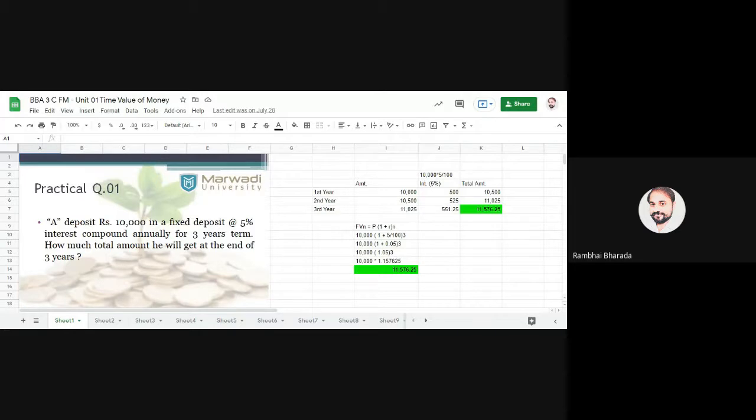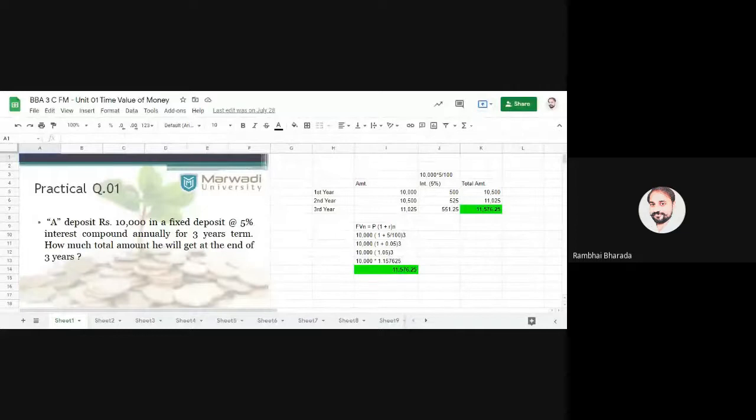Suppose you have invested 1 lakh rupees, and there is a 5% interest on that 1 lakh rupees. Whatever amount you will receive after the 5 years, that is called future value. The second concept is present value. Present value means the value, today, of the money that you are going to receive in the future. The today value of a future amount is called present value.